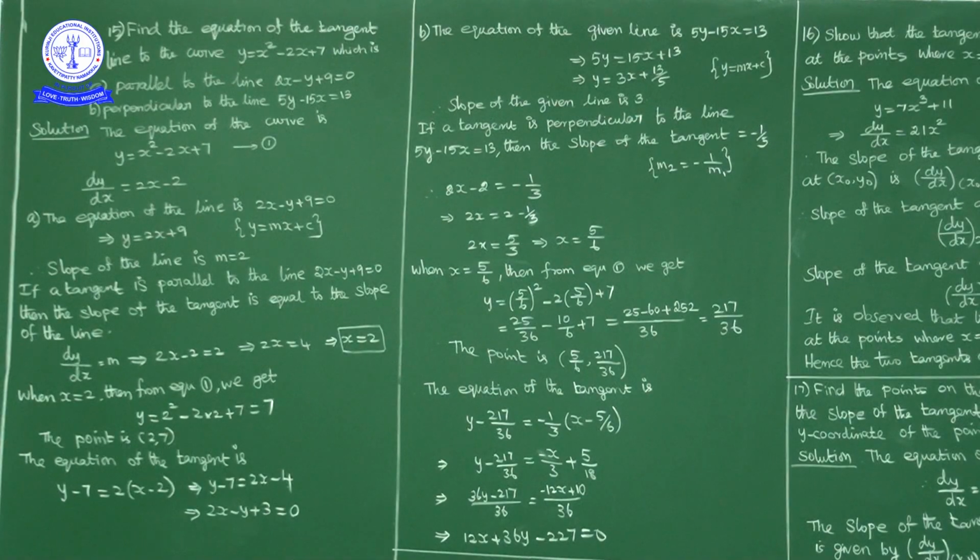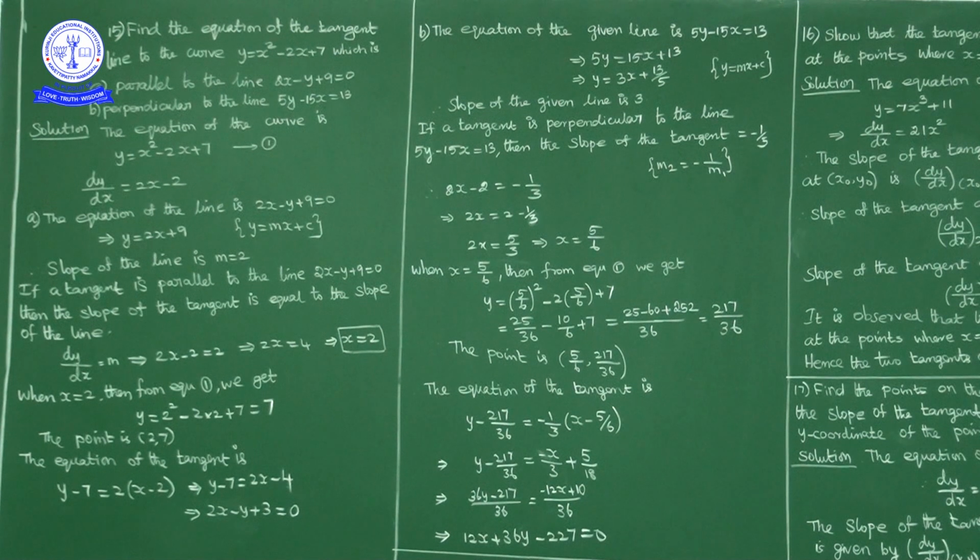Thank you. The next question, question number 15. Find equation of tangent to the curve y is equal to x square minus 2x plus 7, which is first one parallel to the line 2x minus y plus 9 equal to 0. Second one perpendicular to the line 5y minus 15x is equal to 13. Okay. The first question we will discuss.